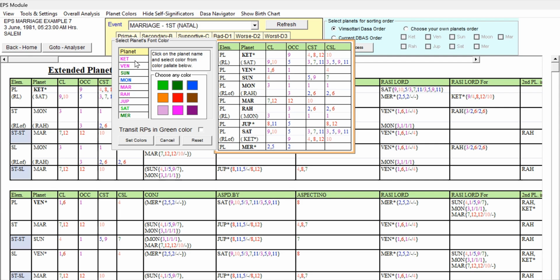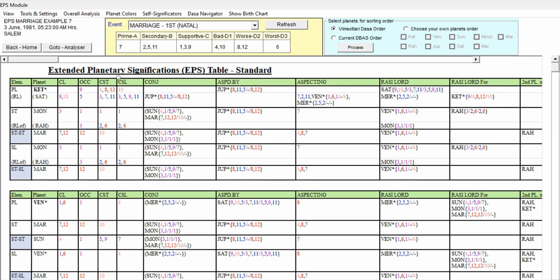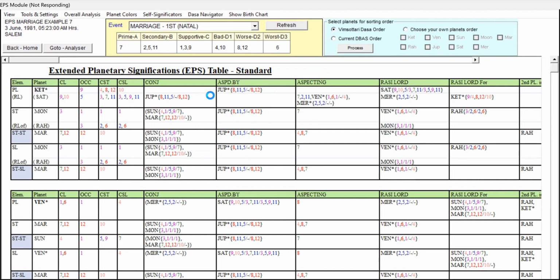And what else? I think we have given all the colors. Let us set colors and go to the home page and check the destiny. For the destiny, what do we have to check? We have to check the 7th rulers, that is especially the 7th lord and 7th cuspal sublord.